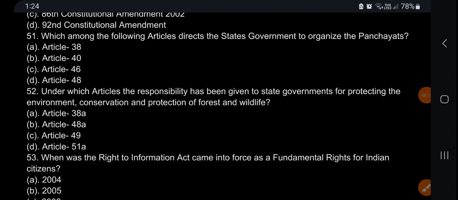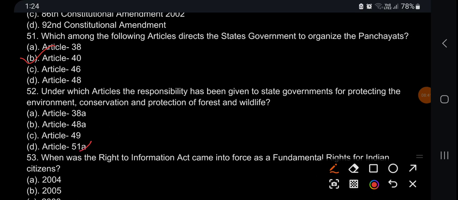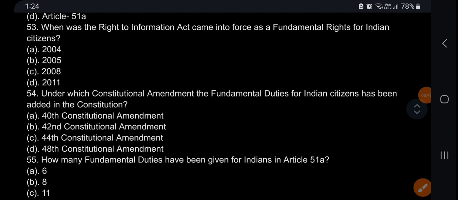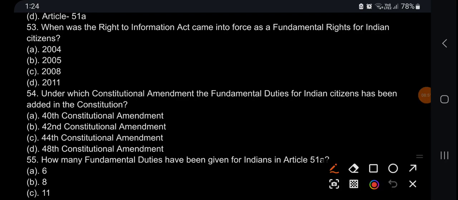Which among the following articles directs the state government to organize the panchayats? We did this earlier, Article 40. Under which articles has the responsibility been given to state governments for protecting the environment, conservation and protection of forest and wildlife? 51A no, 49 no. It's Article 48A.